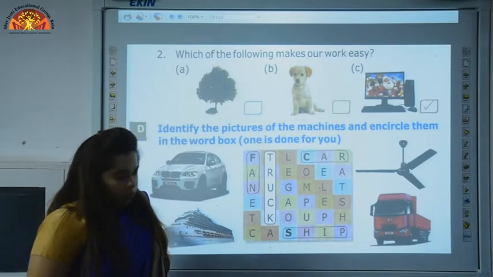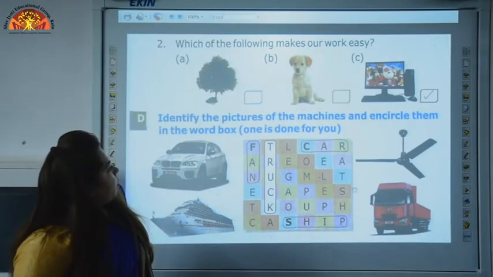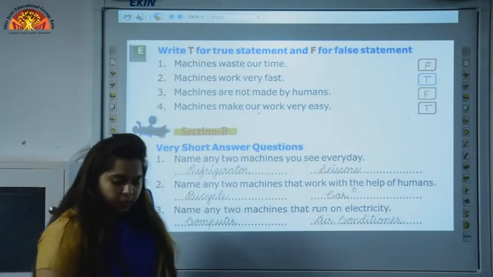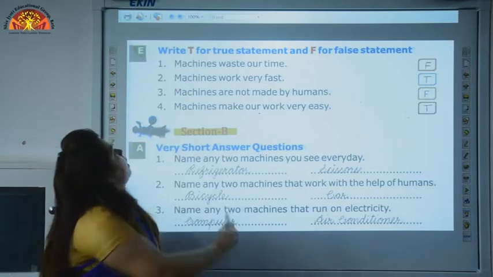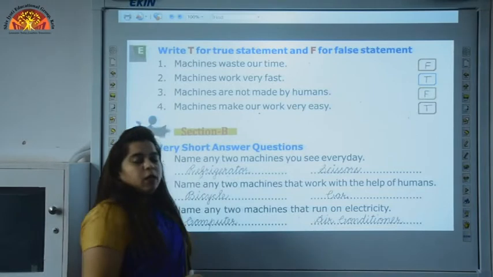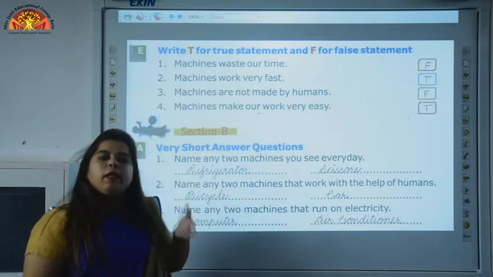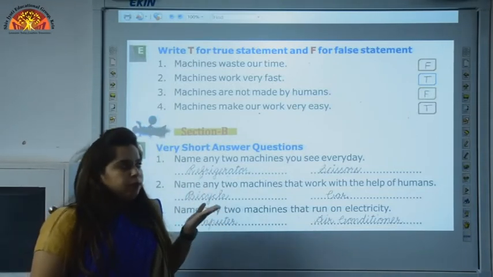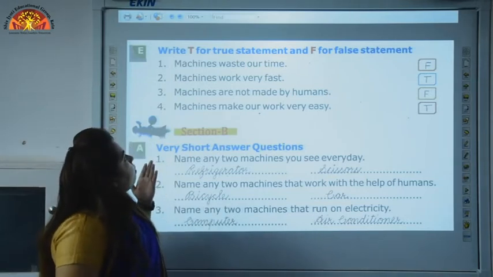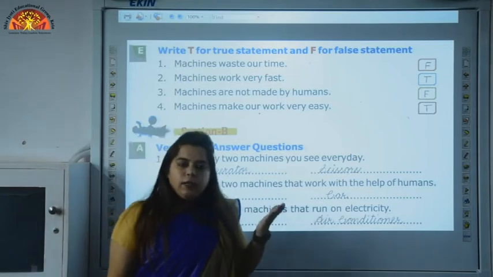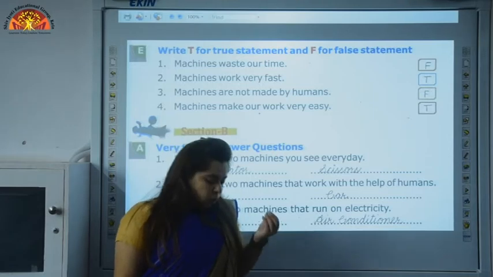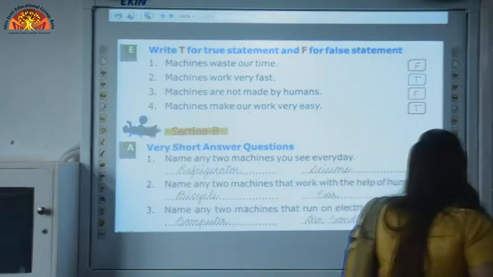Now let's switch to page number 9. Question number E. Now let's see what question number E says. Write T for true statement and F for false statement. We have to write T if the statement is true and we have to write F if the statement is false. First, machines waste our time. With the help of machine, is our time wasted? No. What we can do? Work very quickly.